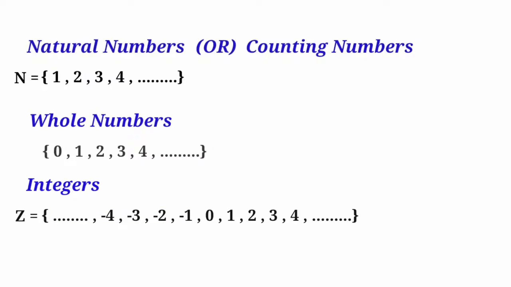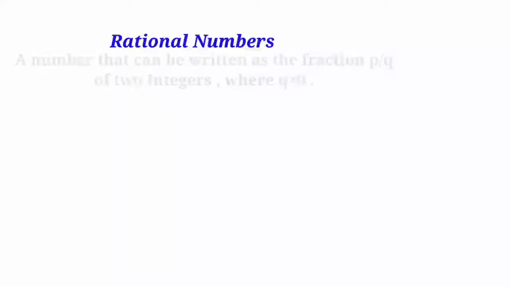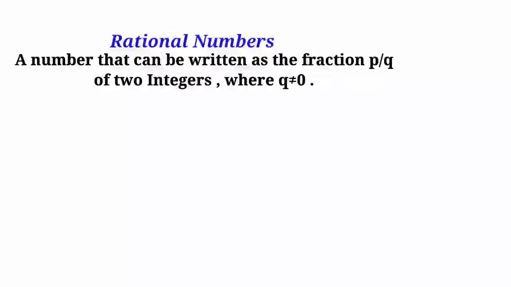Taking a step ahead brings us to what are called the rational numbers. A number that can be written as the fraction p upon q of two integers is a rational number, where the denominator q is not equal to 0.